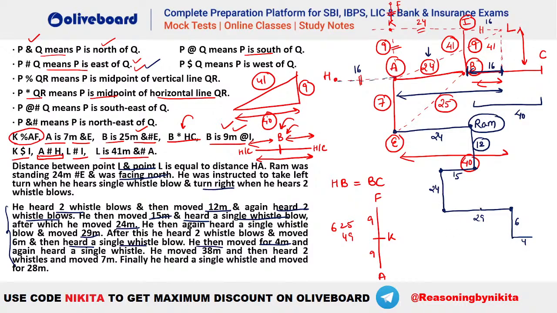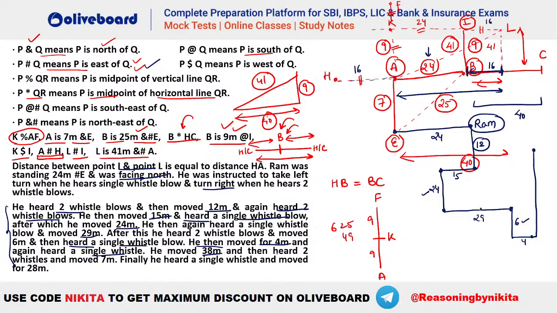And then what happens is he moved 38, again a single whistle, that means again he has to take a left turn from here. Now how much does he have to go after the left turn? 38 meters, right? So 38, you can see, if you check 6 meters and 24, that is 30 meters. So that means 8 meters more, so he will be reaching this point here. Okay, he has reached somewhere here.